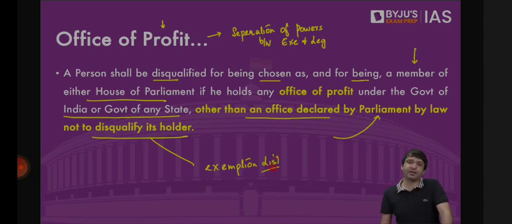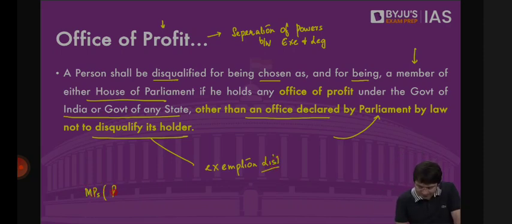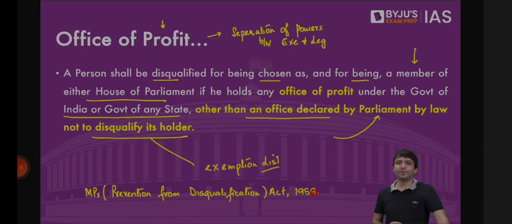And this exemption list was provided by Members of Parliament (Prevention from Disqualification) Act, 1959. What is the office of profit?